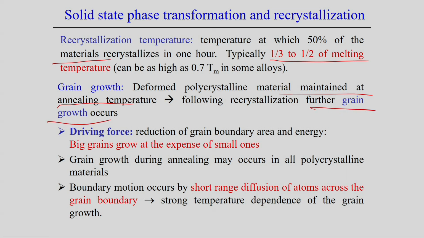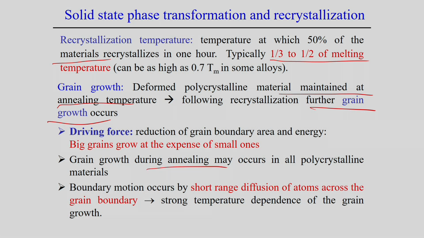Now, the driving force of grain growth is the reduction of the grain boundary area and energy, and of course, the curvature of the grain boundary also influences the growth of the grain. Big grains grow at the expense of small grains. During the grain growth process, a big grain consumes the nearby or attached small grains, and once it consumes the smaller grains, it takes a bigger shape. In that way, big grains grow during the grain growth process.